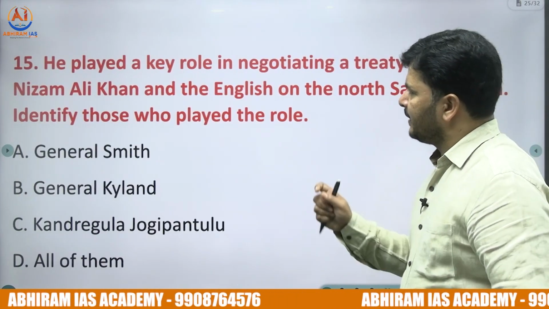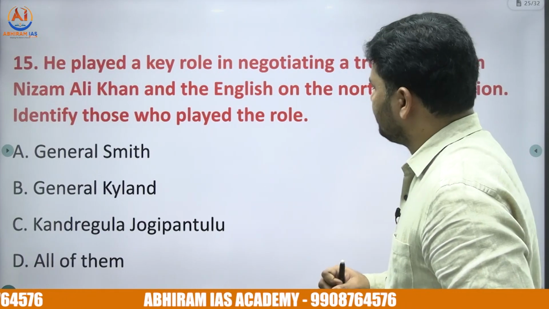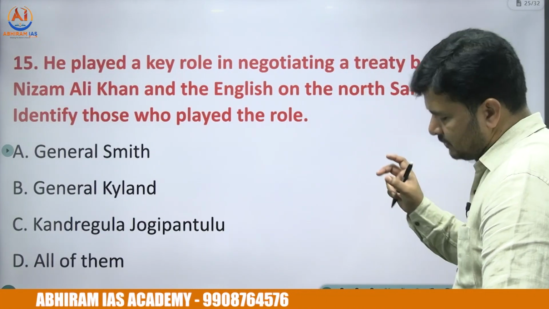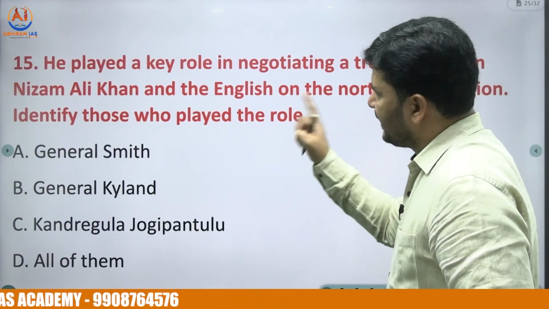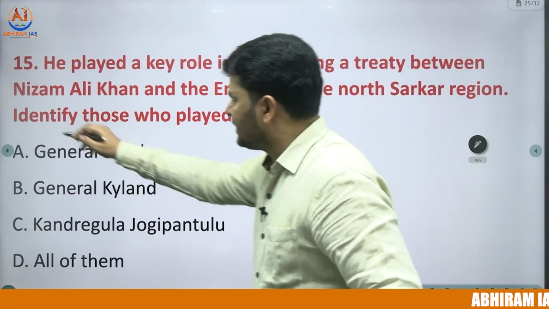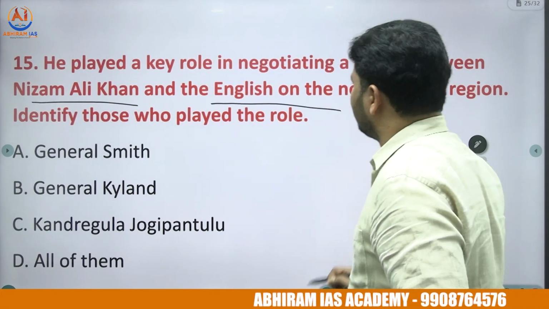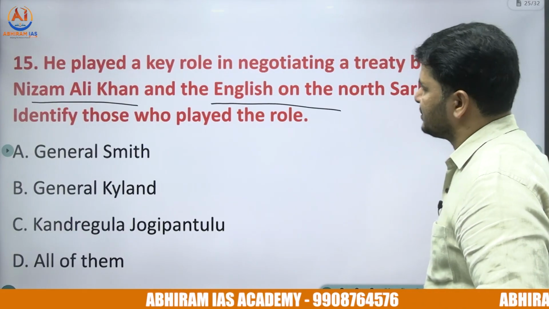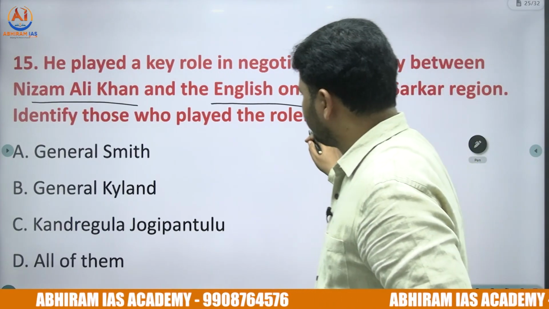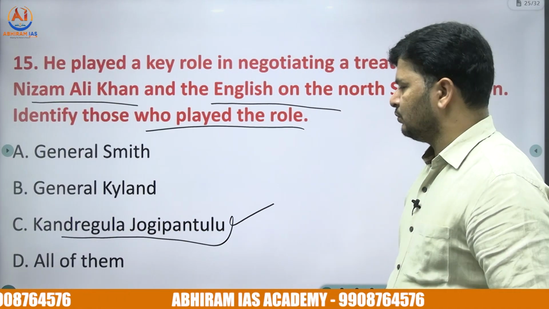The 15th one is a previous question of General Studies, APPSC. He played a key role in negotiating a treaty between Nizam Ali Khan, one of the rulers of the Asaf Jahi dynasty, and the English on the Northern Sarkars region. Identify the person who played the crucial role. It was Kandregula Jogi Pantulu.